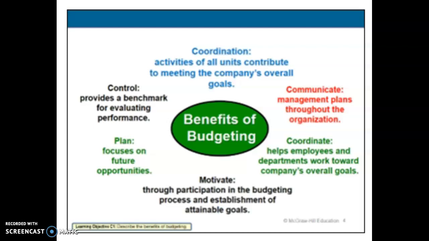We want to make sure that the written budgets communicate management-specific action plans to all employees. So we want to first coordinate it, help make sure that everyone understands it, and then we want to make sure that we communicate it to everyone in written format.